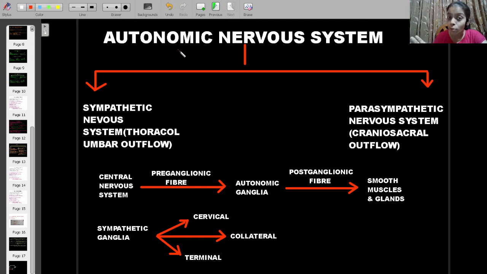So nerves will have an influence over the automatic actions or functions which take place in our body. That means the involuntary functions of different organs of the body. Those nerves will constitute the autonomic nervous system.